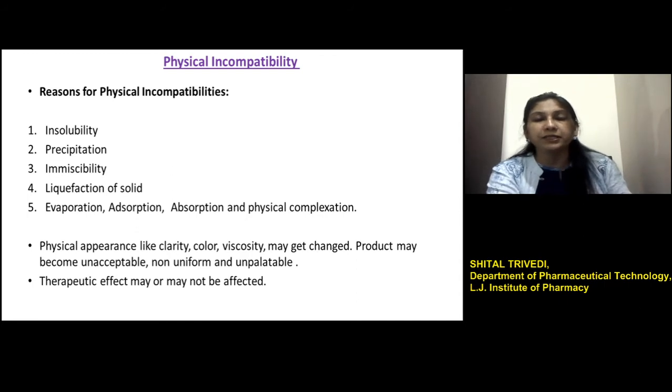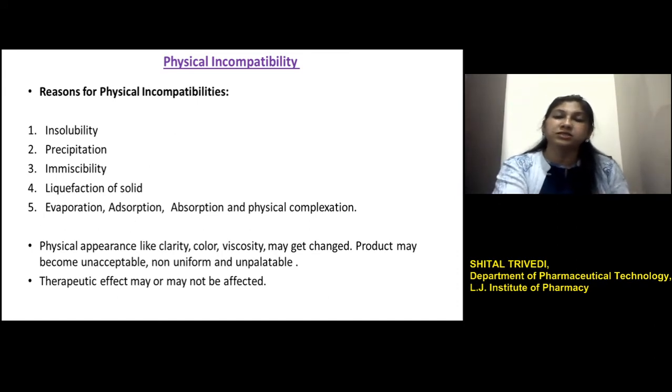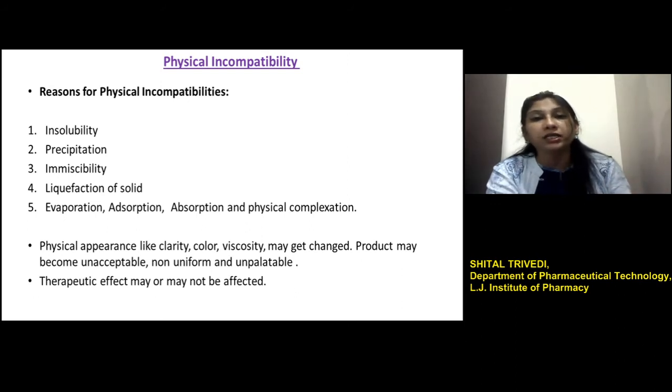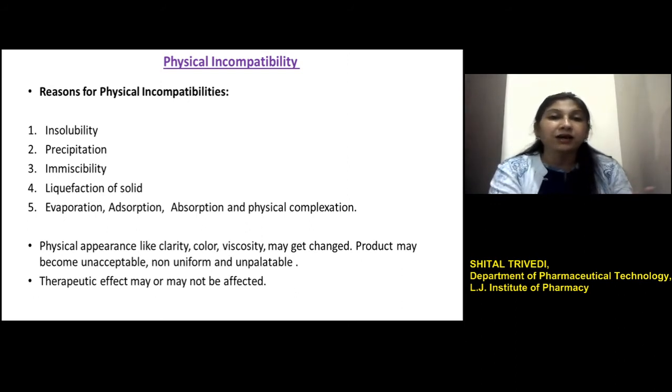This incompatibility, as we have defined earlier, is because of the physical interaction between the formulation ingredients, and this results in changes in the physical property of the dosage form, like a change in appearance, that is a change in clarity or viscosity, change in color, odor or taste, or a change in morphological characteristic of the drug.